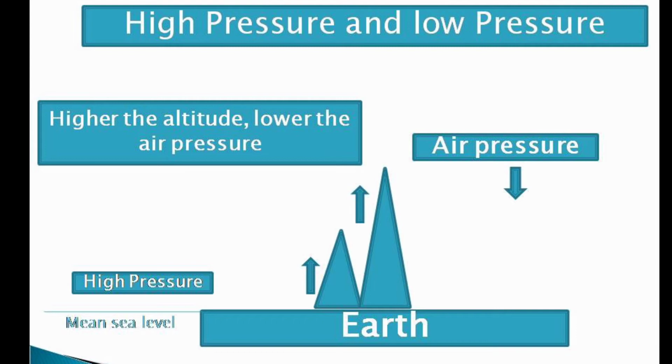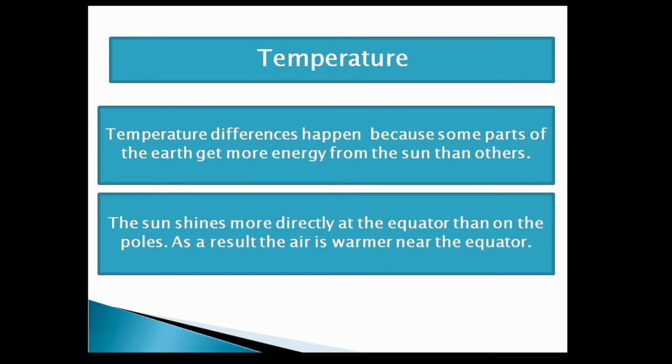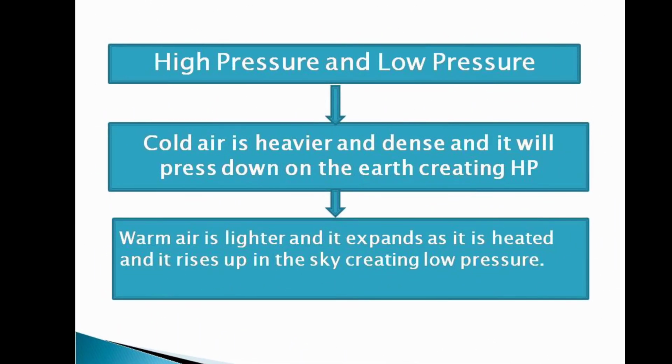The next important factor which is responsible for differences in air pressure is temperature. Temperature has a big role to play in air pressure. Most differences in air pressure are caused by increase and decrease in temperature. Temperature differences happen because some parts of the earth get more energy from the sun than others. The sun shines more directly on the equator than on the poles. As a result, the air is warmer in the equatorial region.